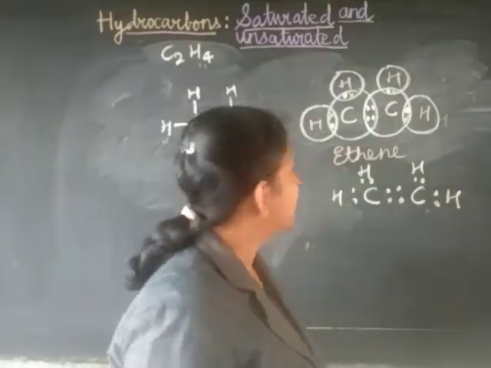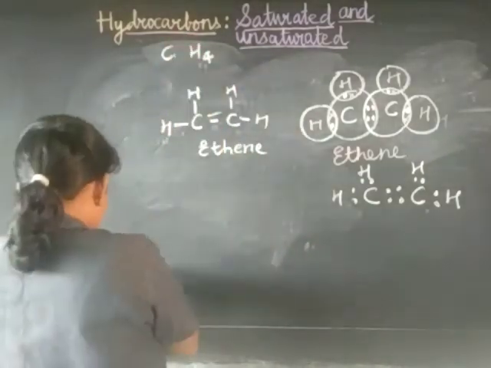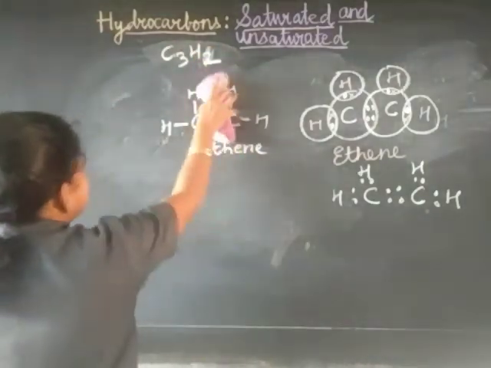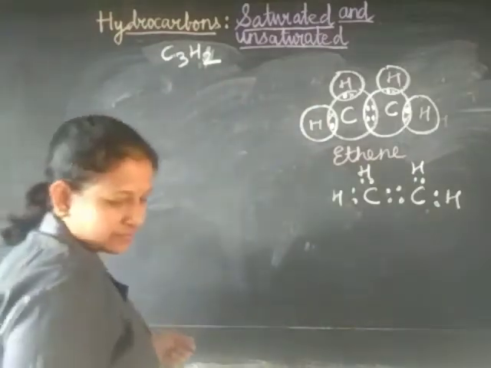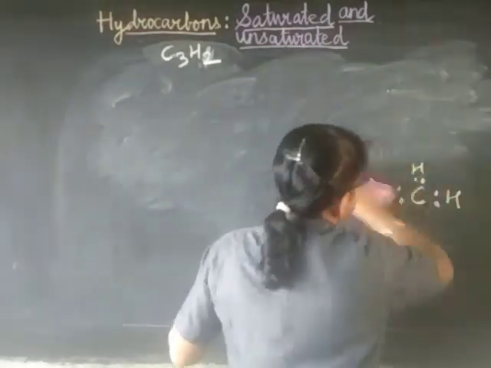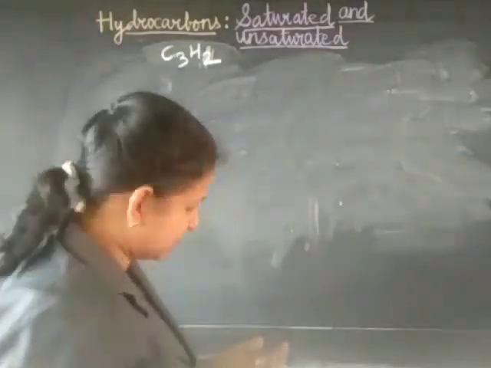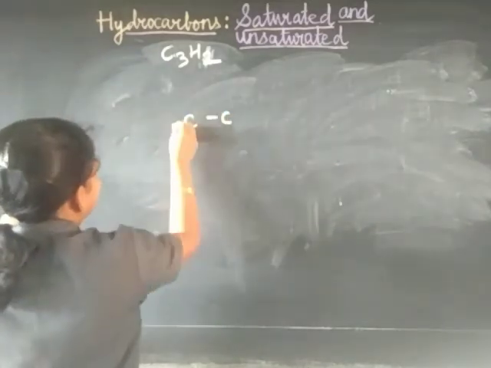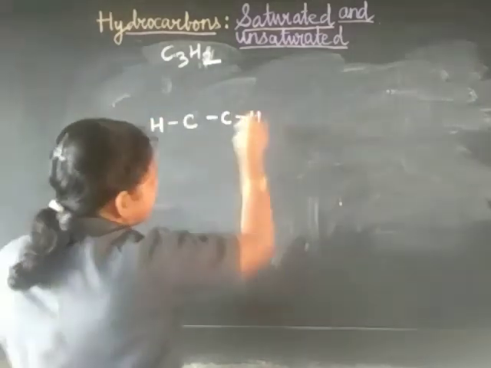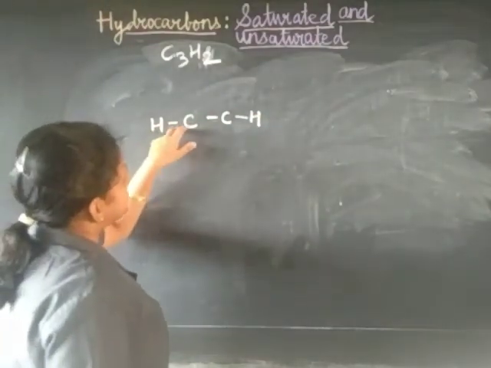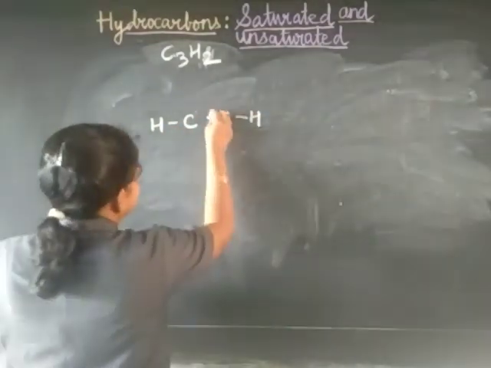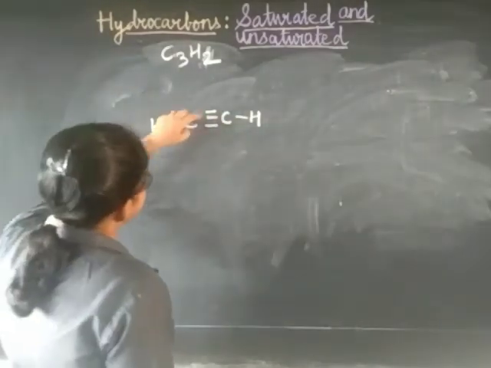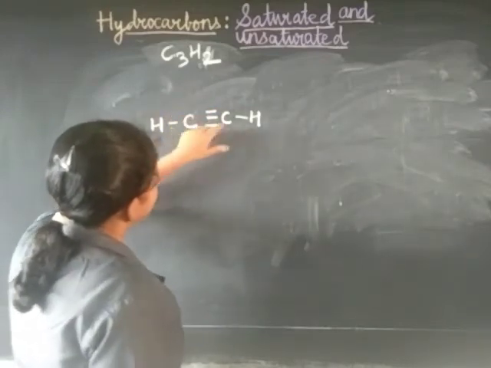Let's go now to the next one, that is ethyne, C2H2. Okay. So I am just changing the formula now to ethyne. How can we draw ethyne? See, first draw the carbon-carbon single bond and then 2 hydrogens. So 1 here, 1 here. Fine. Now again here only 2 bonds are there, but it requires 4 bonds. So to satisfy its valency, a triple bond should be there between carbon and carbon. Okay. So now 1, 2, 3, 4 for this carbon, 1, 2, 3, 4 for this carbon.